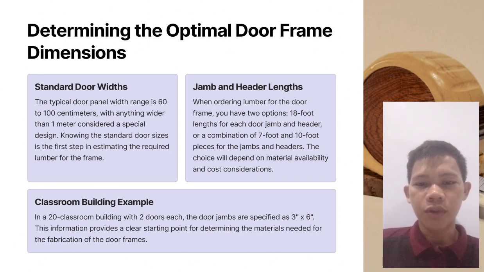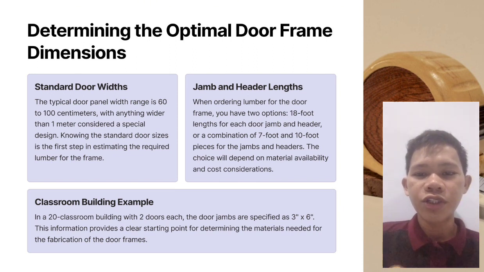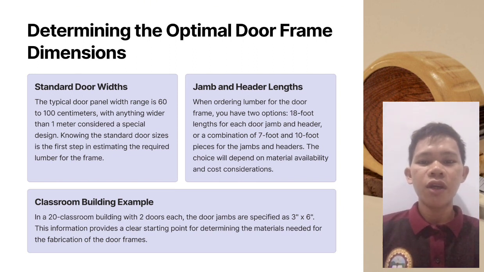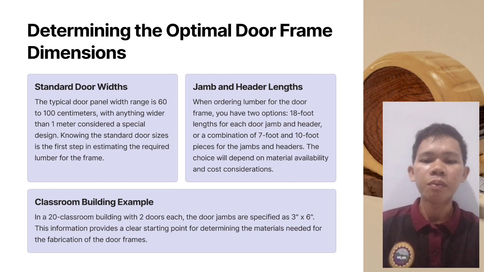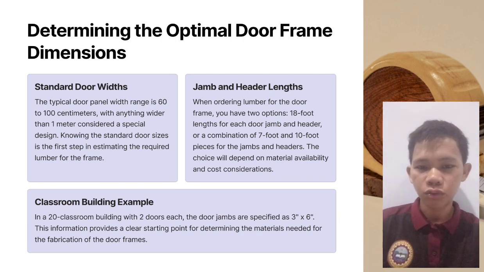Classroom building example. So, ito yung example niya. In a 20-classroom building with 2 doors each, the door jambs are specified as 3 by 6. This information provides a clear starting point for determining the materials needed for the fabrication of the door frames.